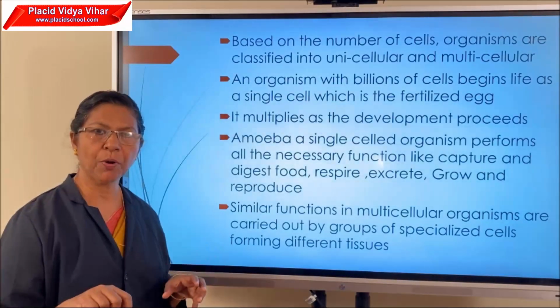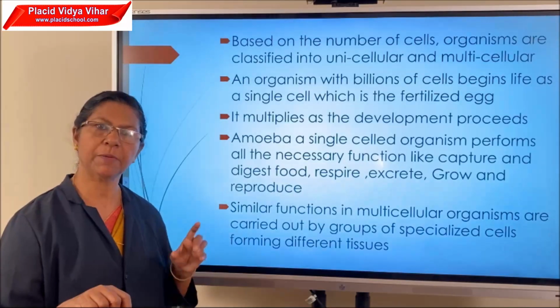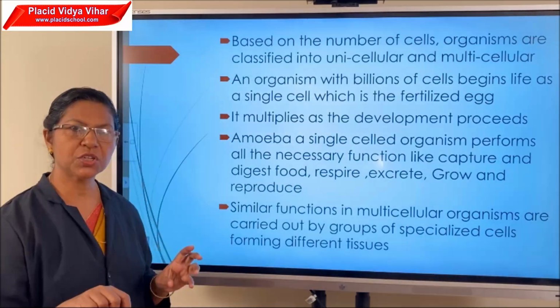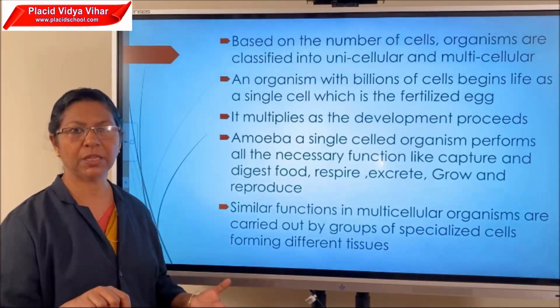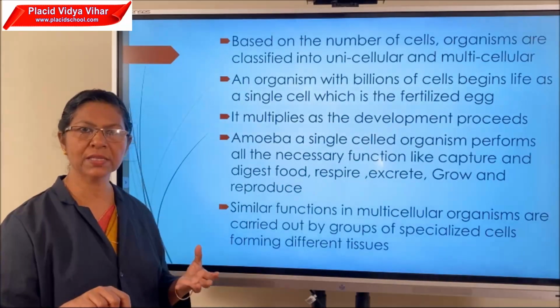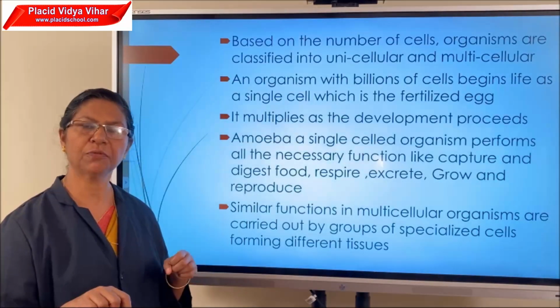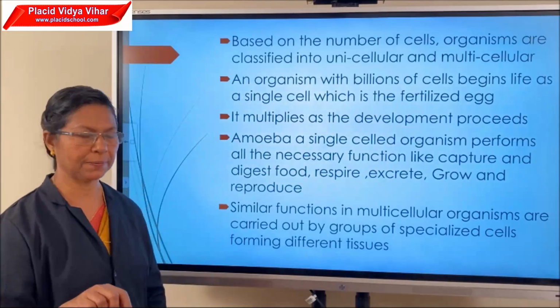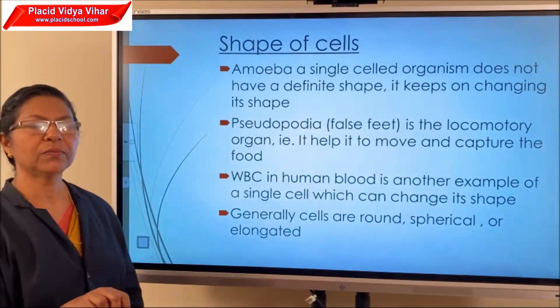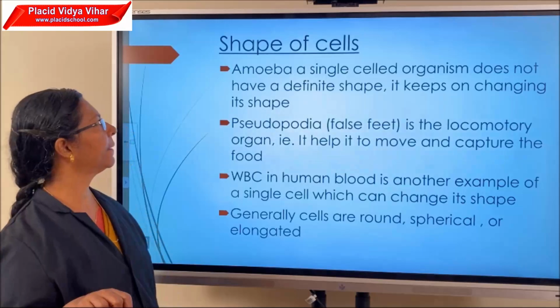Tissues are groups of similar cells performing a function. Tissues join together to form organs, organs join together to form organ systems, then organ systems join together to form the organism.